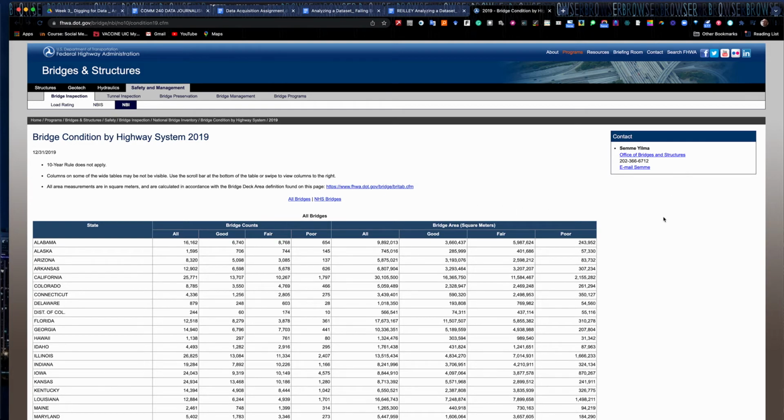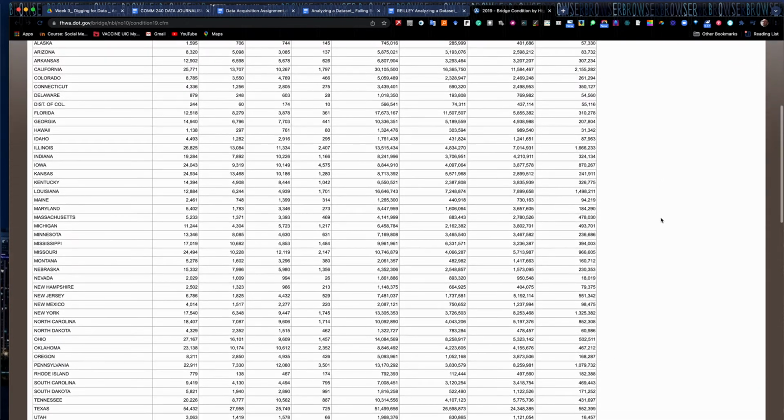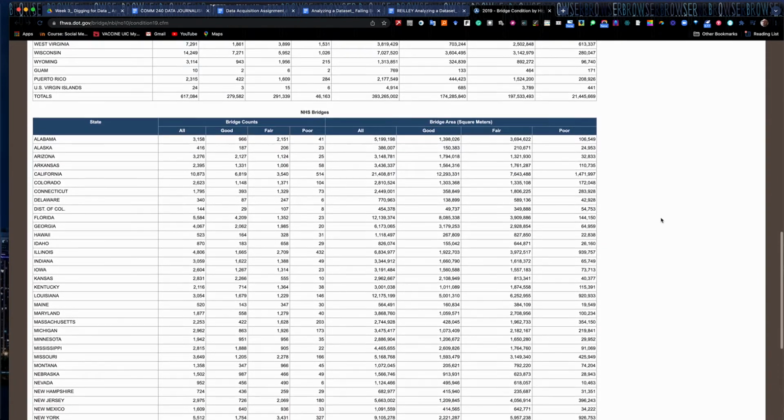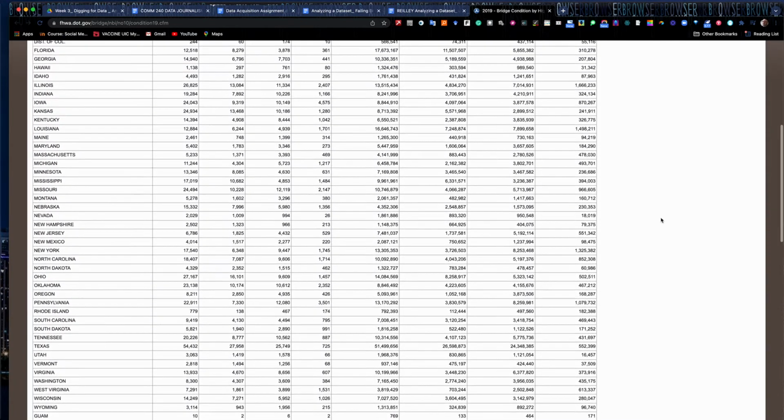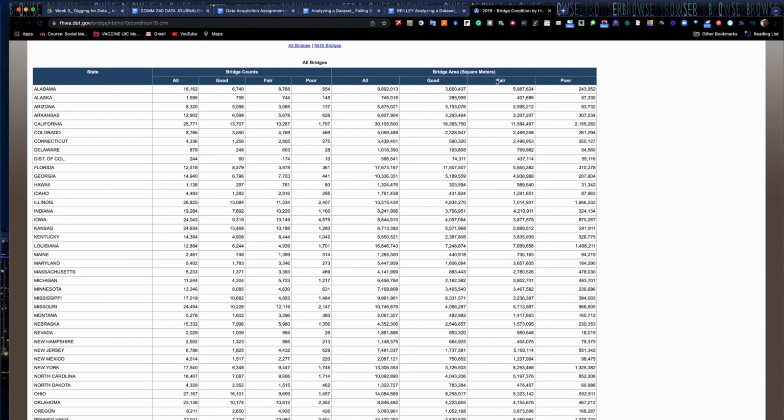You probably ask for the spreadsheet. You could probably do that and wait and wait and wait. But it's got these huge tables full of really useful data here. I can scrape this top table up here. It's got Alabama, all bridges, how many are rated good, fair, or poor.